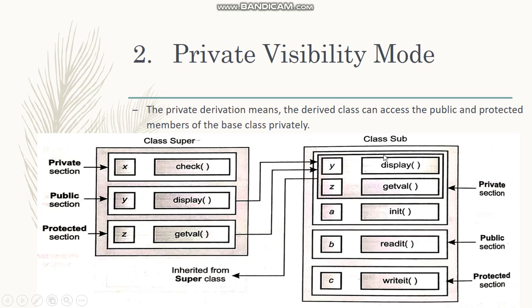As you can see over here, both the display and getwell member functions are accessible from the private section of the subclass. So when we write private superclass as the base class beside the derived class or the subclass, it will inherit both public and protected from the superclass, but it would be added in the private section.